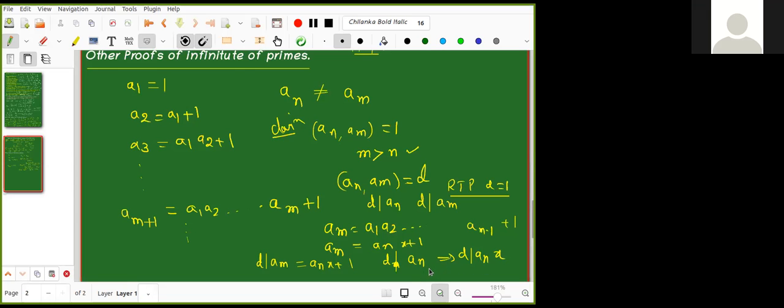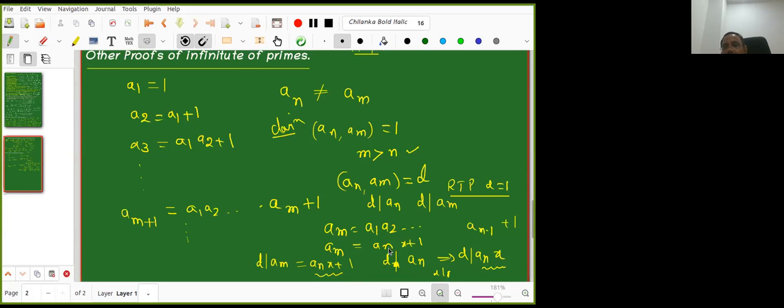D divides the linear combination. So D divides this number and D divides this number, then D divides the difference, ANX plus 1 minus ANX. So D divides 1, so D equal to 1. Is it clear? Great. It is a very intelligent way of proving.